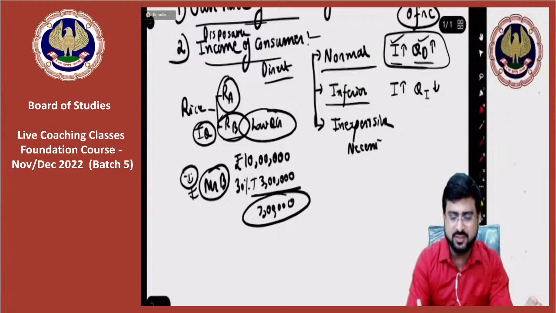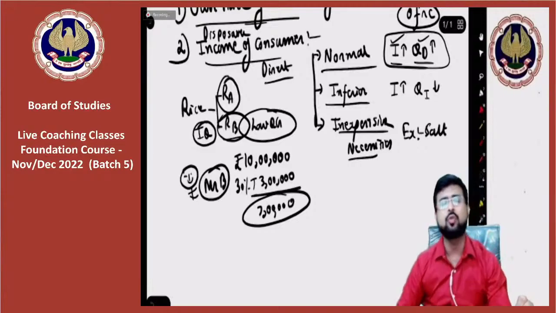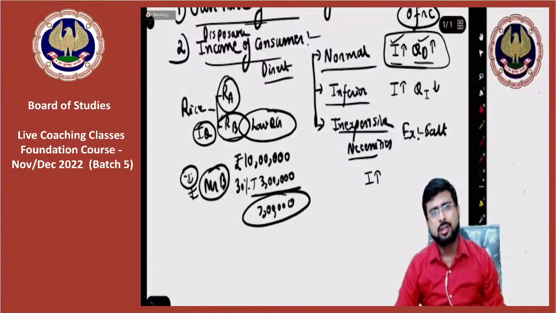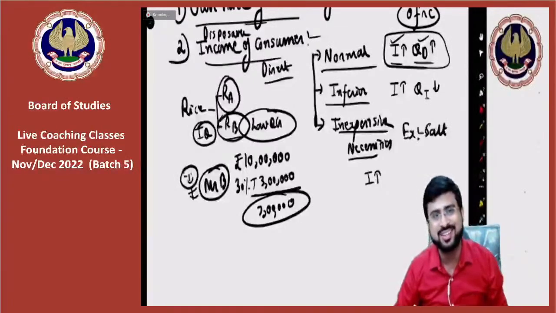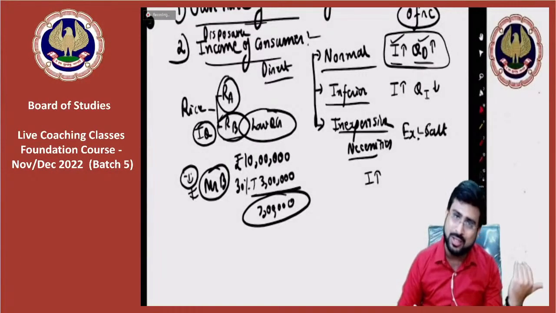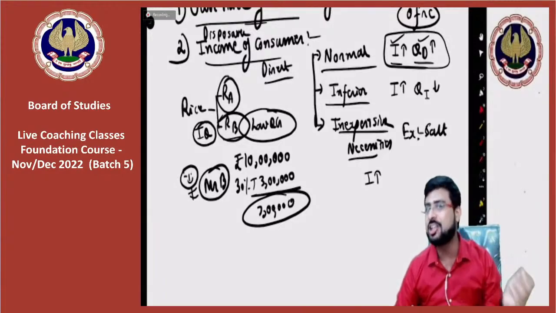Sir, can you give us an example of inexpensive necessities? Example, salt, namak, salt that we add to food. Guys, you tell me, if your income rises, will you start purchasing more of salt? You will not start adding more of salt to your food. Whatever salt you were initially eating, you will continue to eat that.